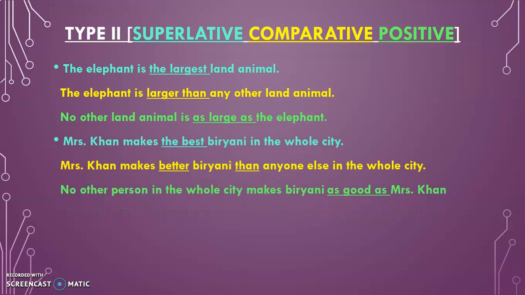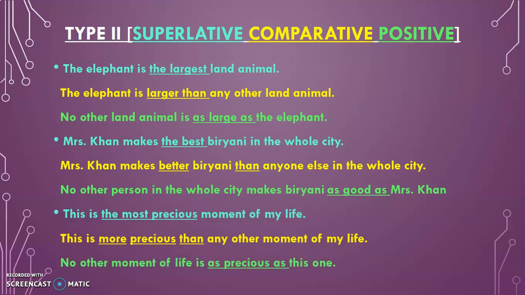Mrs. Khan makes the best biryani in the whole city. Mrs. Khan makes better biryani than anyone else. See the first example, "any other land animal" we did. Here "anyone else" because it's a person. In the whole city, no other person makes biryani as good as Mrs. Khan. So once again, "any other" comes in the comparative form and "no other" comes in the positive form. See the next example. This is the most precious moment of my life. This is more precious than any other moment of my life, and no other moment of life is as precious as this one.